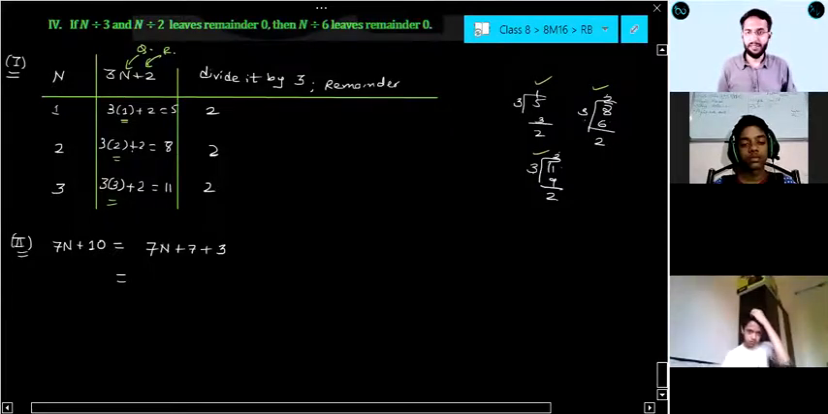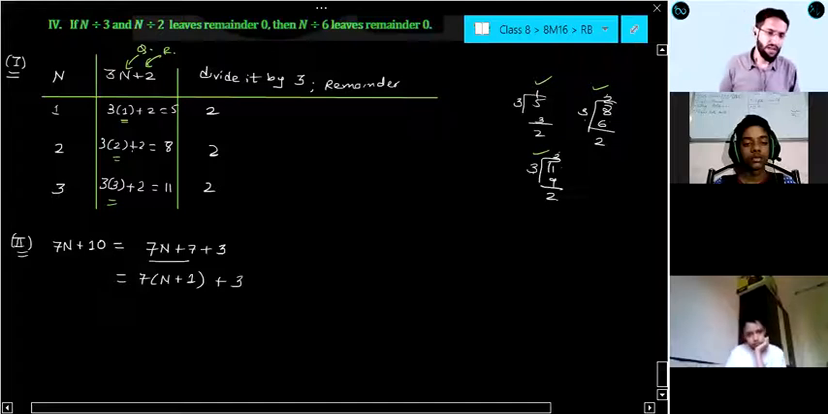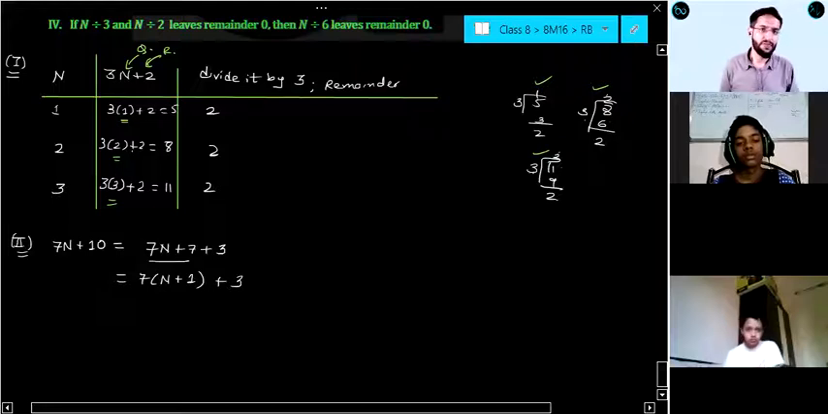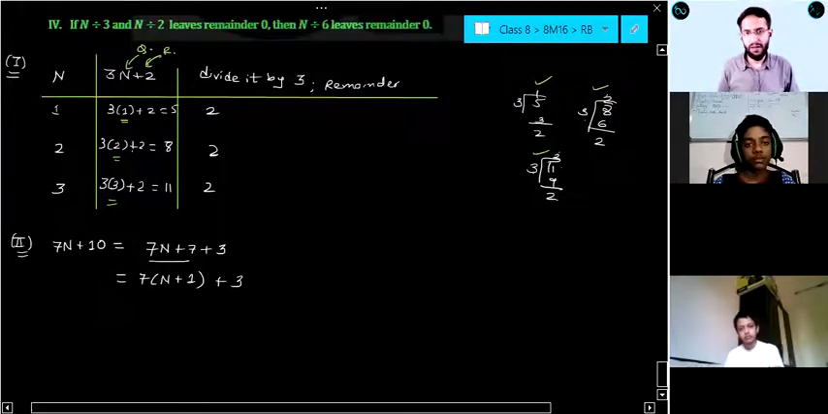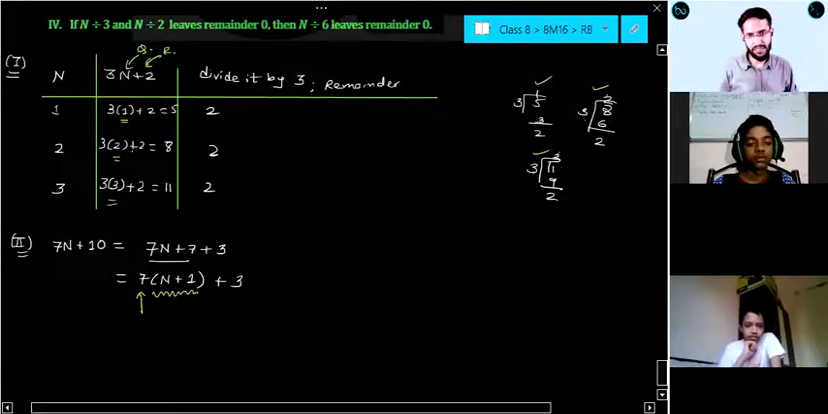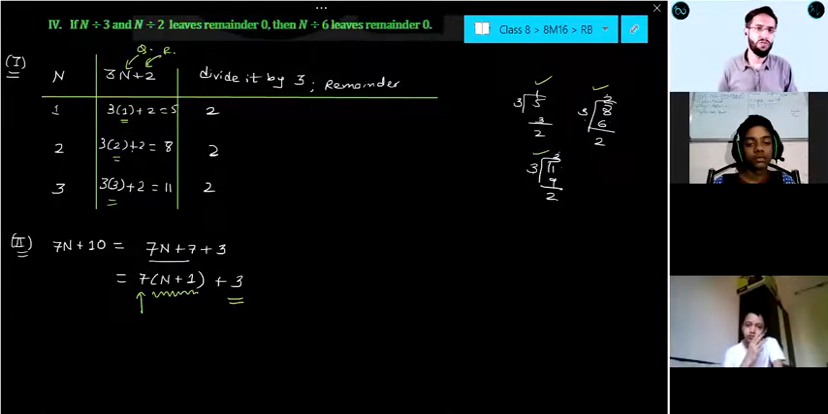Why am I writing like this? If I take 7 common from here, won't this be 7 times n plus 1, plus 3? I hope you are getting my point. Are you getting my point, everyone? Please give me some response. Okay. Now tell me, if you divide this by 7, what will you get as remainder? If you are dividing this by 7, this is 7 into something plus 3. So what is the remainder?